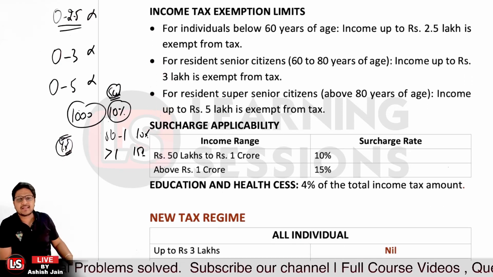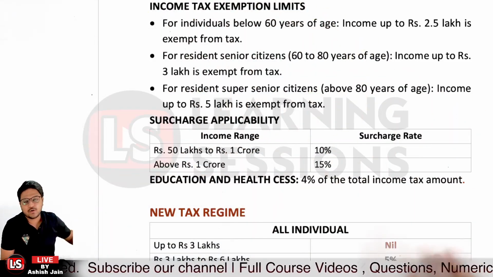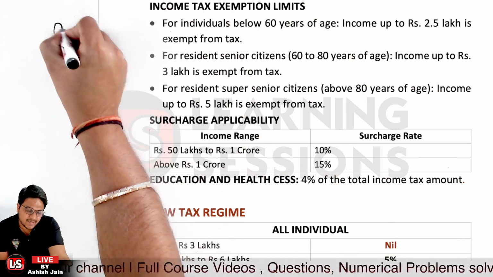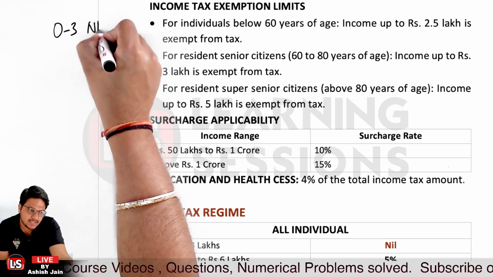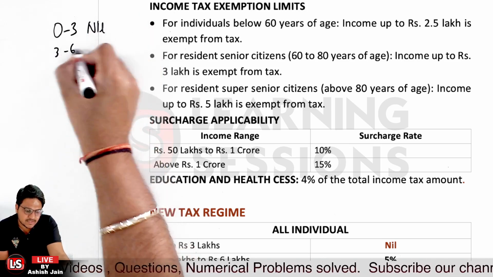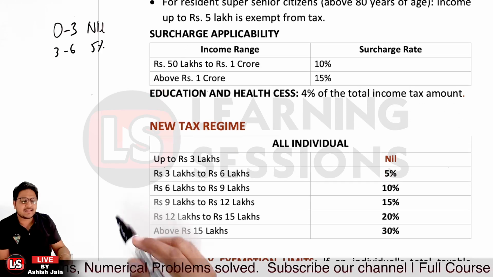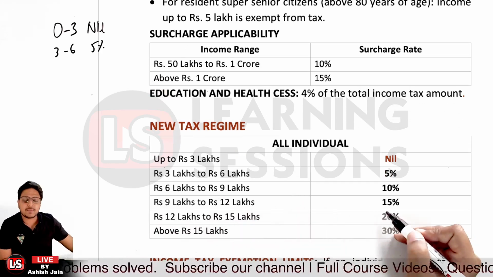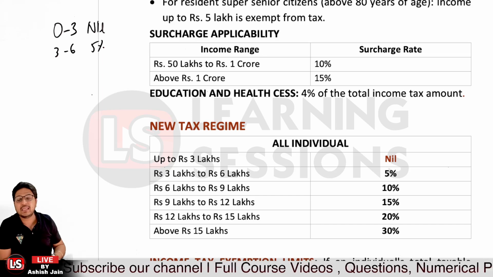Now let's understand the new tax regime. As per the new tax regime, there is no tax, or tax is exempted, up to rupees 3 lakh. For 0 to 3 lakhs, and it is the same for all classes of individuals. 0 to 3 lakh there is nil tax, and further from 3 to 6 lakh it is 5%, from 6 to 9 lakhs it is 10%, 9 to 12 15%, 12 to 15 20%, and above 15 it is 30% tax which will be applicable.